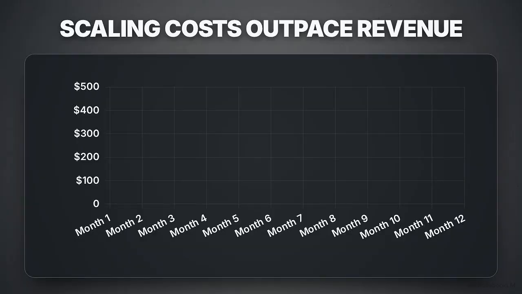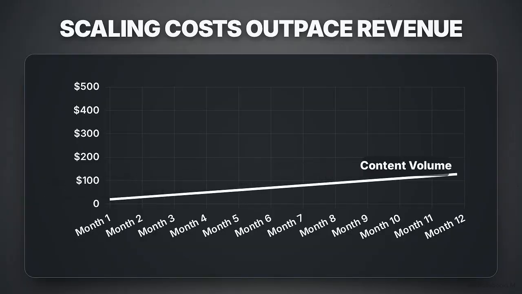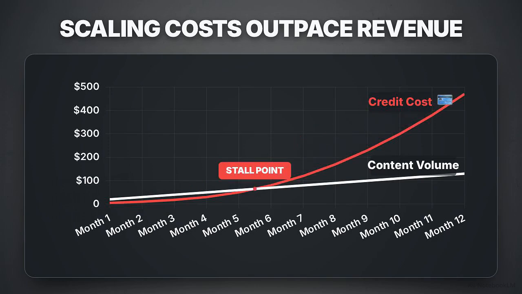This chart shows the point where most creators stall. The white line represents your required content volume. You need more videos to scale your channel. The red line is what mainstream AI platforms charge you in monthly subscriptions and generation credits. Very quickly, production costs outpace revenue, compressing your profit margins until scaling becomes mathematically impossible.